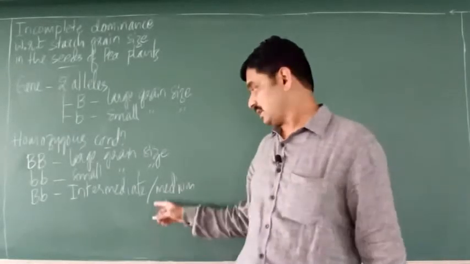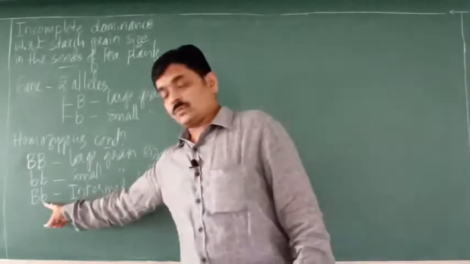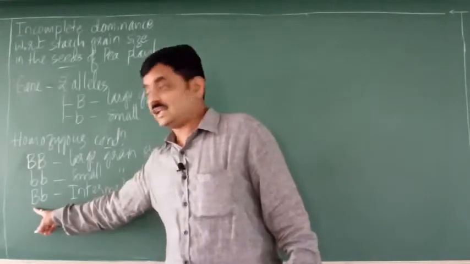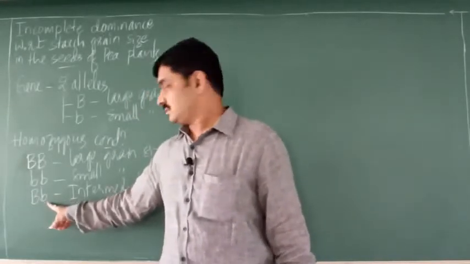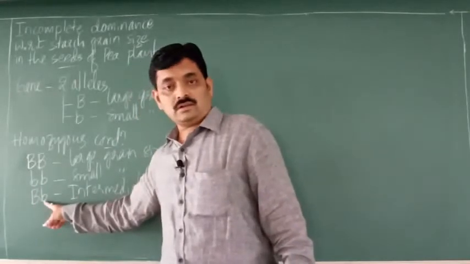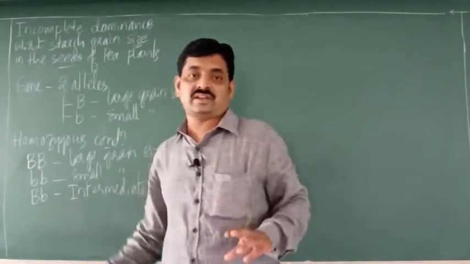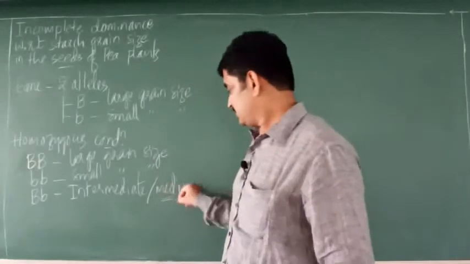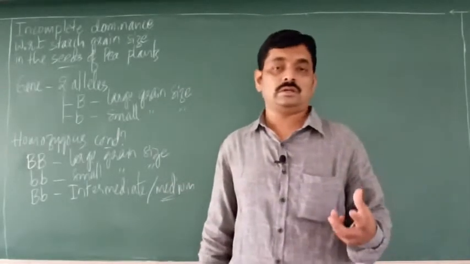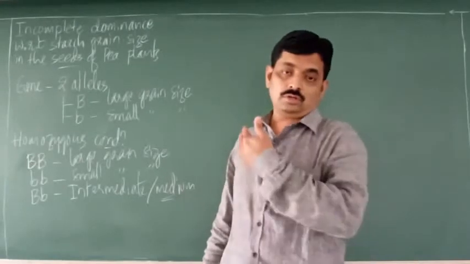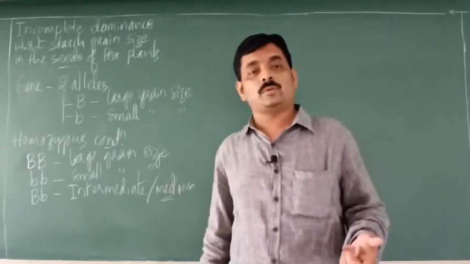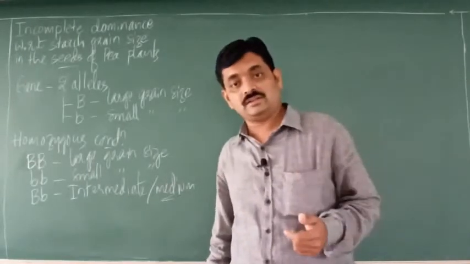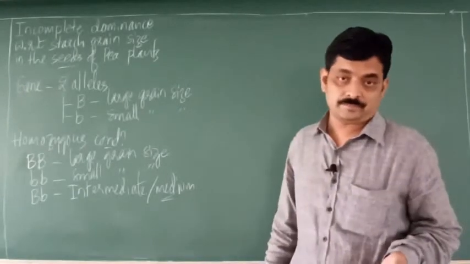So starch grains are of medium size in heterozygous condition. Why are they medium? Because this dominant gene is incompletely dominant over the recessive gene. This controls large, this controls small. In case of incomplete dominance, the starch grain size will not be large, will not be small, but it will be medium. So this shows how incomplete dominance takes place with respect to starch grain size in the seeds of pea plants.